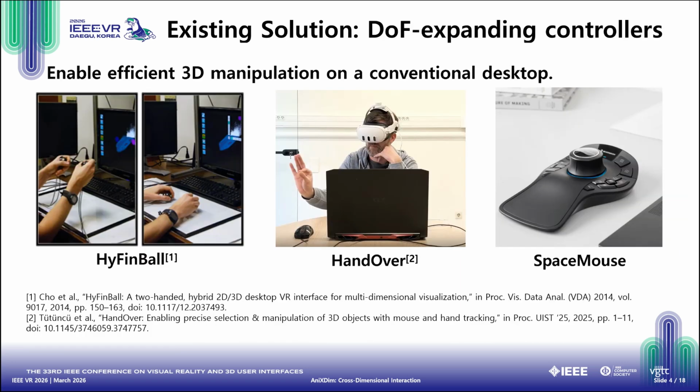The second avenue is DOF expanding controllers. In the commercial space, we see professional devices like the Space Mouse. In the research space, Handover unifies mouse-based precision selection with hand-tracked 3D manipulation in XR. We must also highlight HiFinBall, an important prior work that successfully coupled 2D and 3D interaction modes on a desktop VR setup, which relied on custom-built two-handed 6DOF control balls.